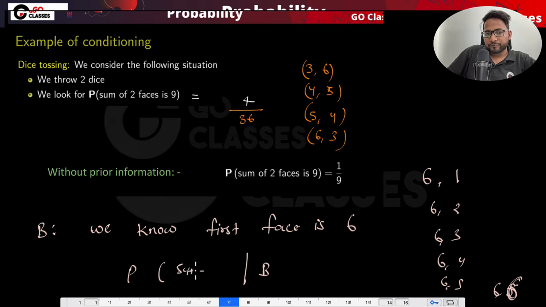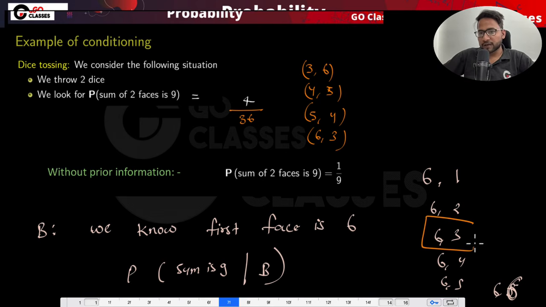The sum is 9, which means out of these, how many are having sum 9? I think 1, right? So this is 1 2 3 4 5 6. Yeah, out of 6 possibilities, only 1 has sum 9. So now it is 1 by 6. Why? Because I already know the first is 6, which means I reduced my sample space. I will talk about it later, but I don't want to go into the technical details as of now. What I'm saying is that we are reducing our sample space based on some prior knowledge, right?